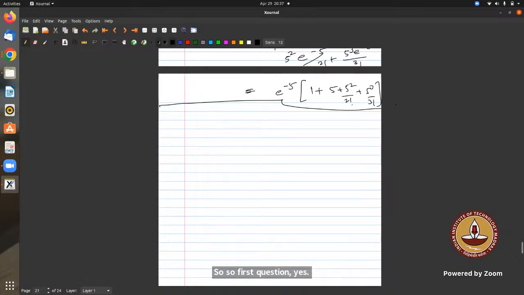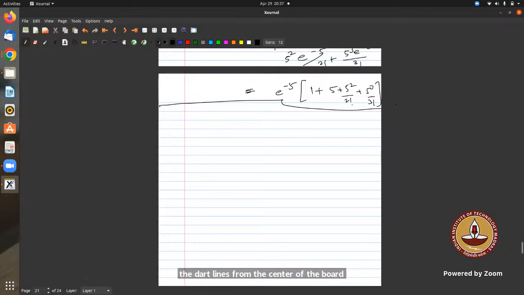Okay, so first question, it's a bit lengthy, but it's very important. In a particular game, the player needs to throw a dart onto a circular board whose radius is 5 units. The points allotted to the player are based on where the dart lands. Let R be the distance at which the dart lands from the center of the board.